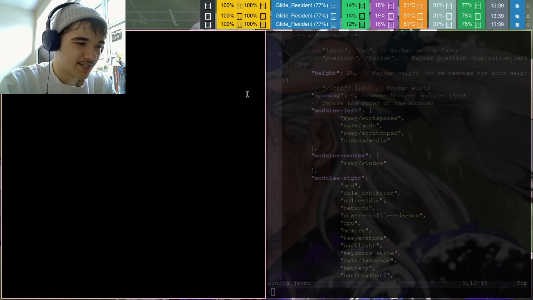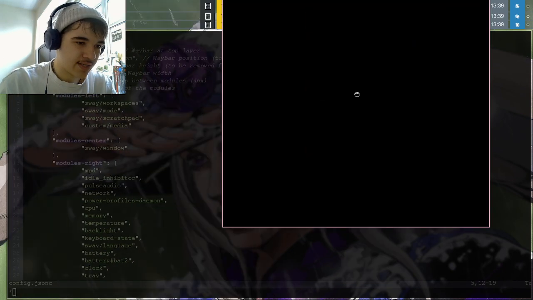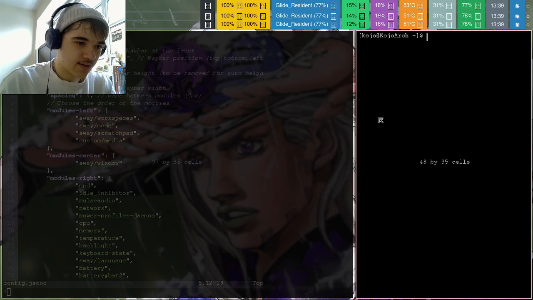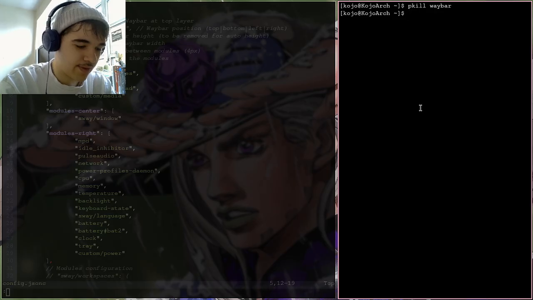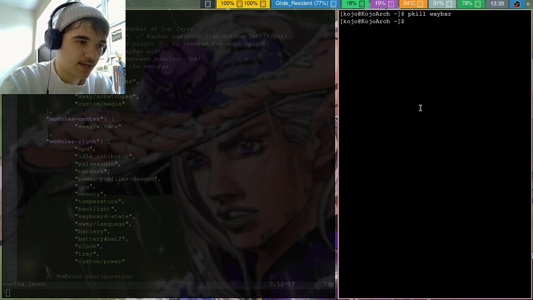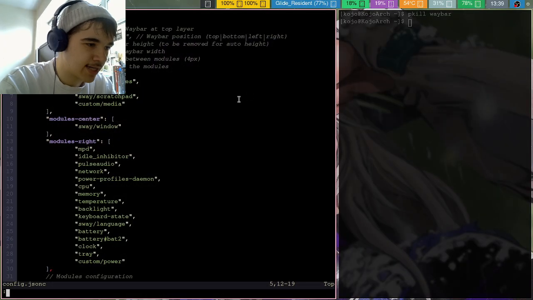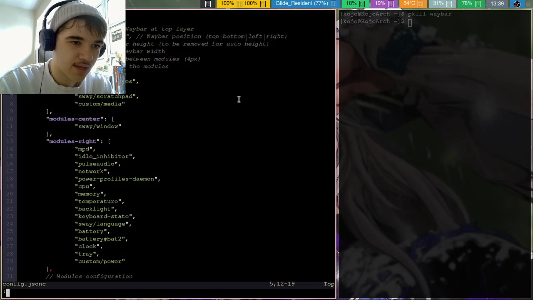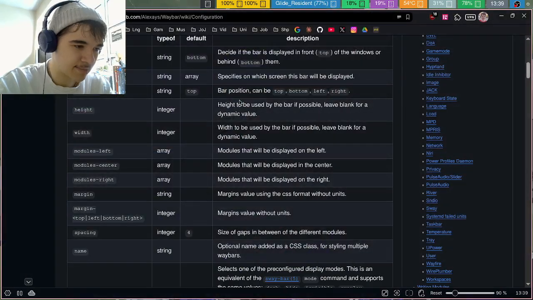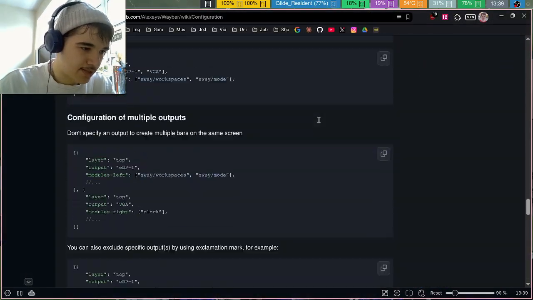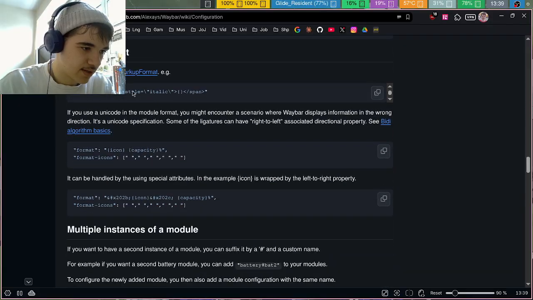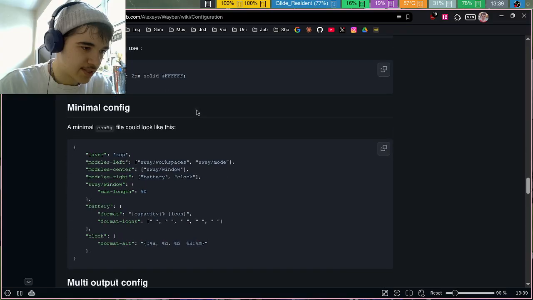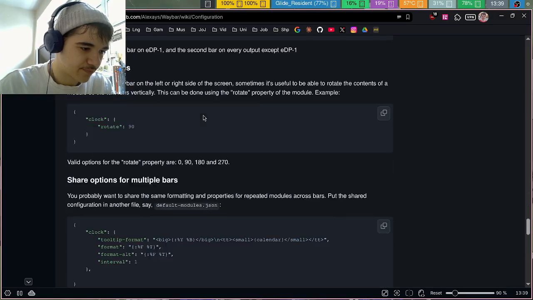That's kind of funny. Okay, so let's have this here, and let's pkill Waybar, and then let's launch Waybar again. Yeah. Okay. So it doesn't take effect immediately, or maybe there's like a setting to update it. I mean, these are all the things here, or like some of the things. Actions, modules, multiple instances, minimal config.